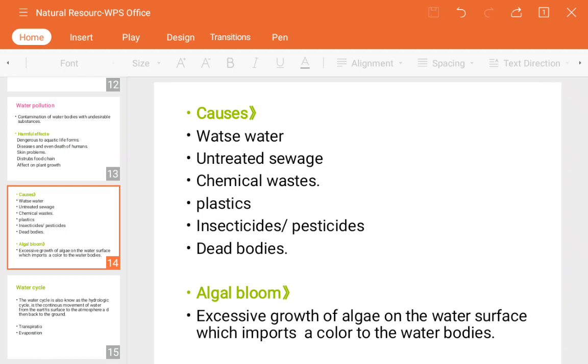So in any case, whatever the pollution is, it will be caused to the natural resources. Only the human beings and the living beings are going to be affected. That's why we are doing these things, and we are going to face only these things. So it's better that we must stop all these things.